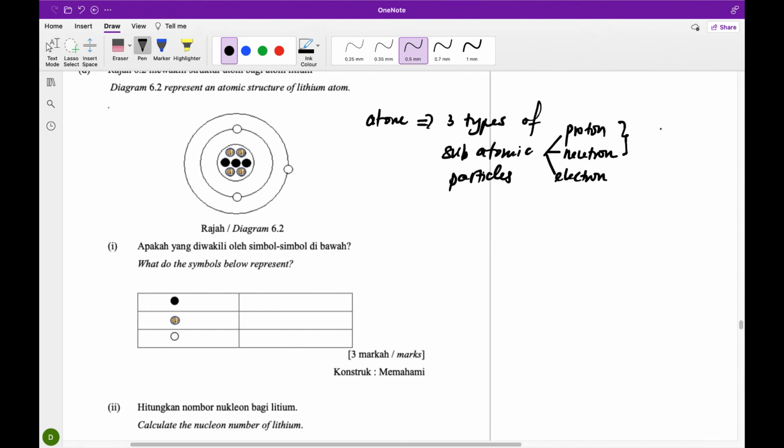The protons and neutrons are found in the nucleus. The nucleus will be in the middle of the atom.